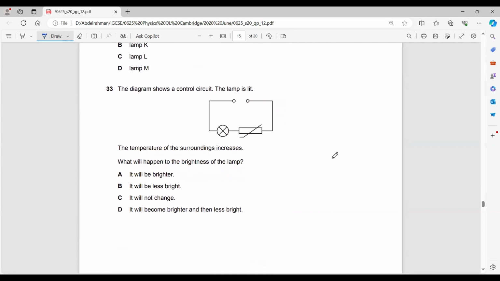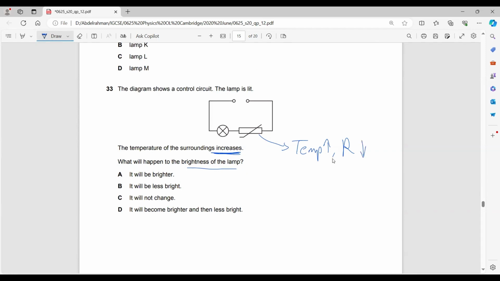We have a diagram. The temperature of the surroundings increases. What will happen to the brightness of the lamp? When the temperature increases, what happens to the resistance of the thermistor?